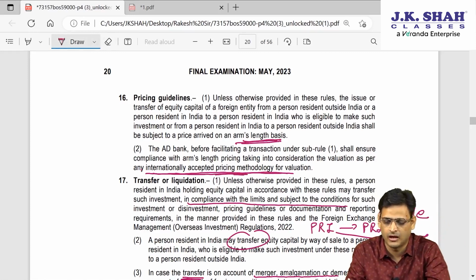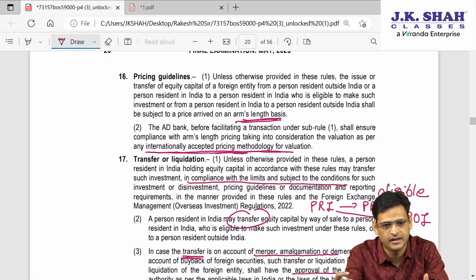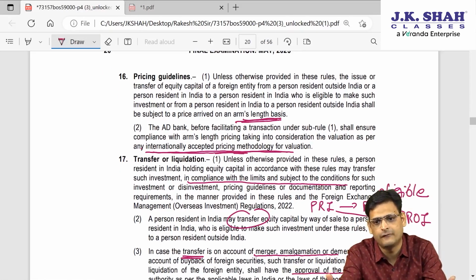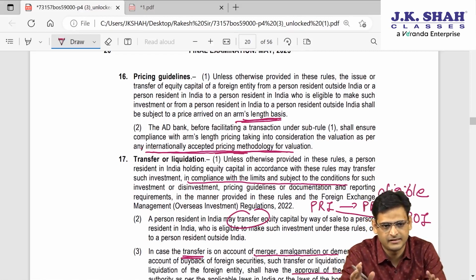So this is about pricing: at what price you can acquire investment. If more money goes outside India for less investment, fewer securities, it will be a loss to India because there will be more outflow of Indian funds. That's why they are saying that it should be at an arm's length price.